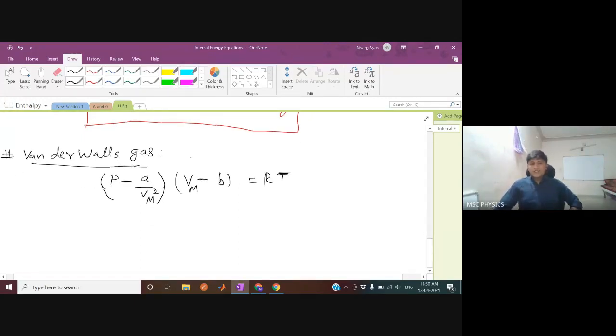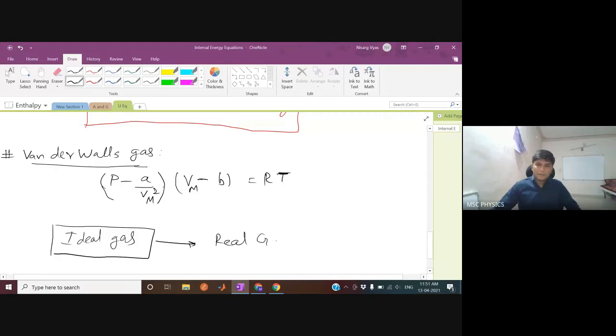Okay, so let me explain this equation, because it is a very beautiful equation in itself. It means that we are moving from the ideal gas to the real gas. This is one of the approximated results for real gas. There are many other equations for real gas as well, but this is the simplest of them all, and it also provides a good understanding.